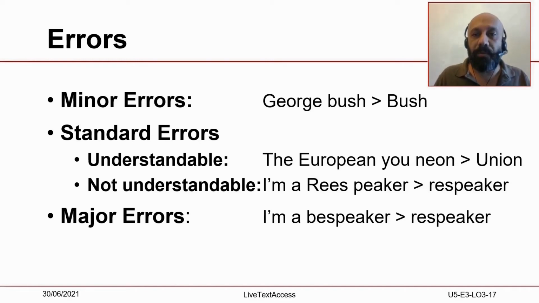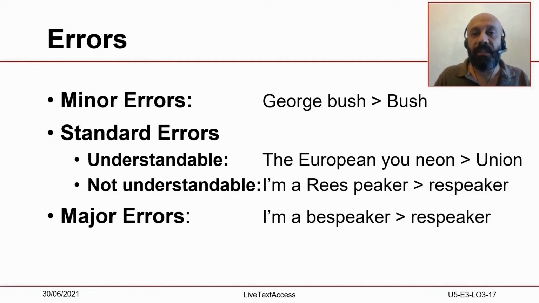Mistakes can be minor mistakes, as in the case of George Bush being written with a lowercase b. Such errors are rarely corrected by the live subtitler or by the live editor, as they are easy to understand. Standard errors are less easy to understand, as they result in very different, though phonetically similar words. In some cases, you can still guess the original meaning, as in the case of the European Union, and a subtitler may decide not to correct them.